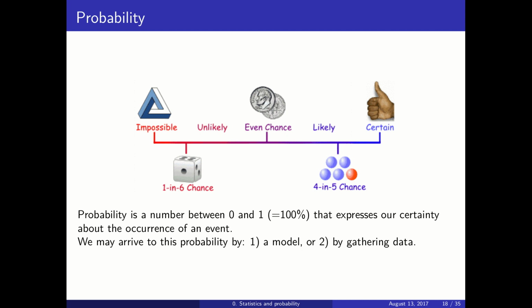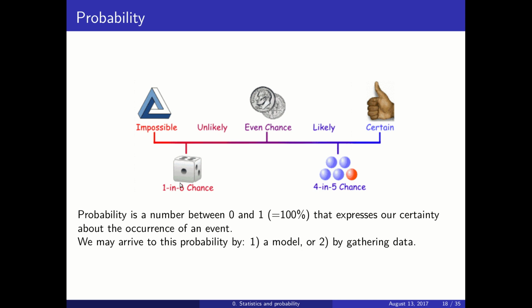If something is impossible, it has a probability of 0. If something is completely sure, it will have a probability of 1, and all the events in between have a number between 0 and 1. For instance, if you flip a coin, the probability of getting heads, if the coin is fair, is 1/2, because half of the times you have heads, half of the times you have tails.